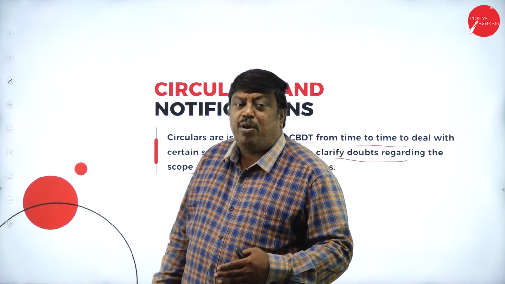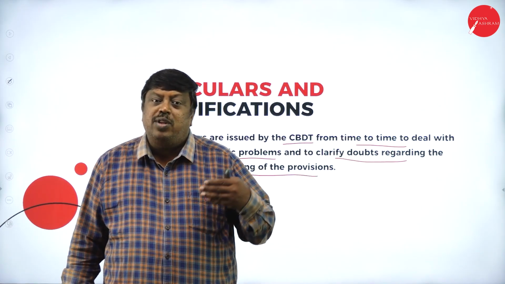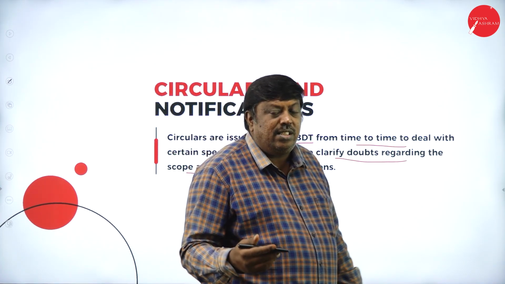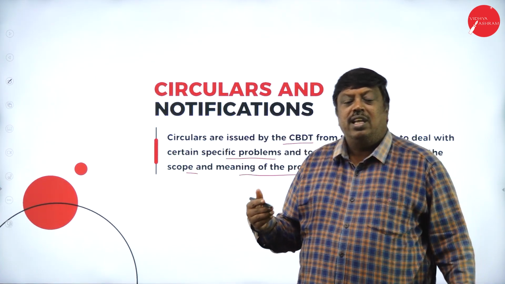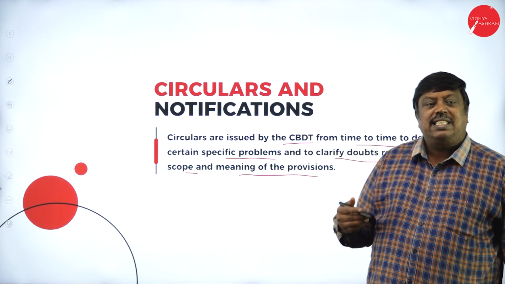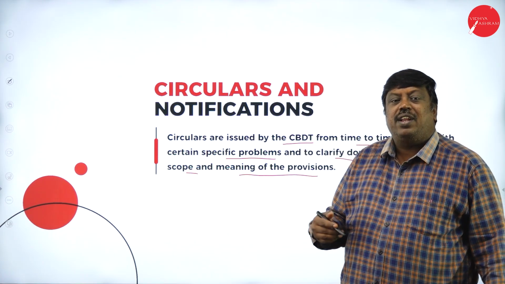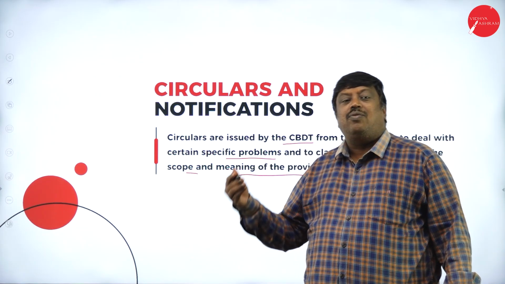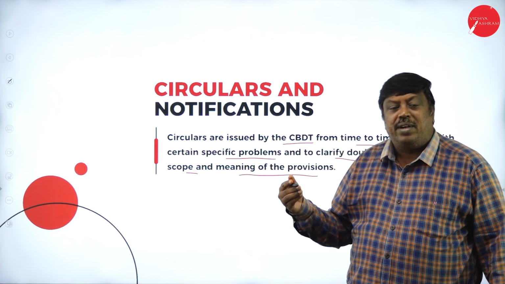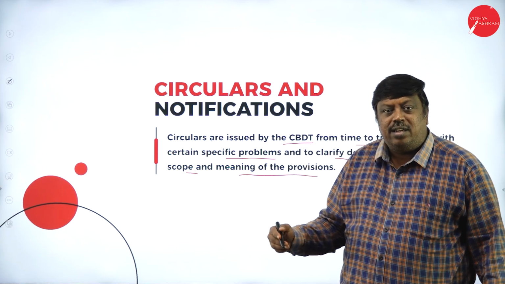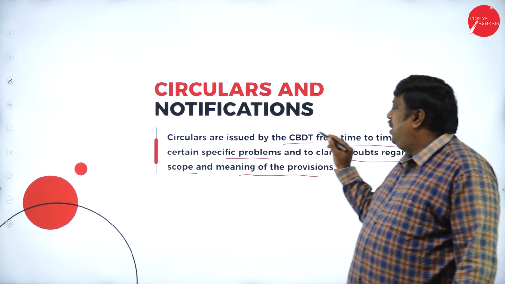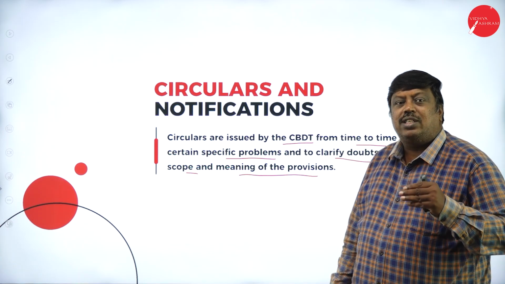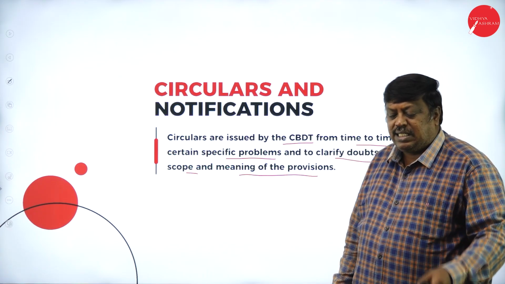So what provisions have been made, how they have been made, and on what basis they have made certain changes, whether it is beneficial or not. If the assessees have any doubts or require any clarity on how the tax will be collected and what amount they have to pay to the government, every doubt will be cleared with the support of the CBDT, and they will inform what provisions are there and what benefit there will be for the assessee.